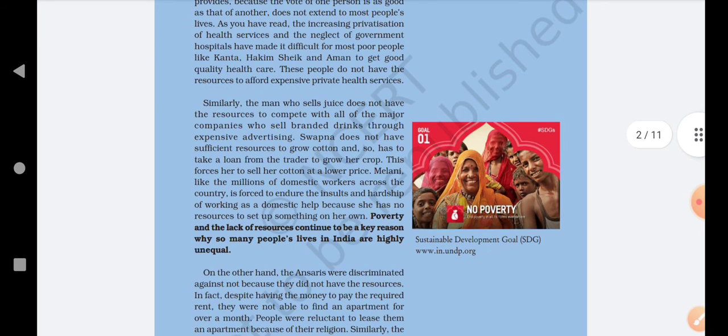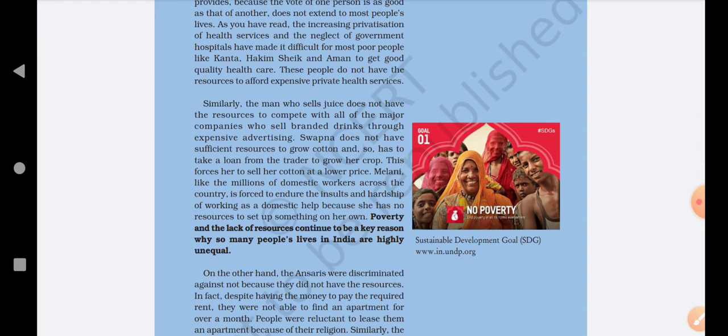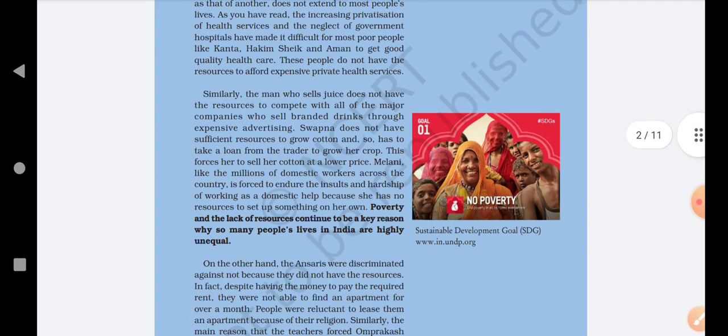So as we have studied in the stories of Kanta, Hakim Sheikh and Aman, they were not able to get quality healthcare or quality treatment. These people do not have the resources to afford expensive private health services. They don't have that much money so that they can go to a private hospital and get proper treatment. That's why they are suffering from this kind of inequality.